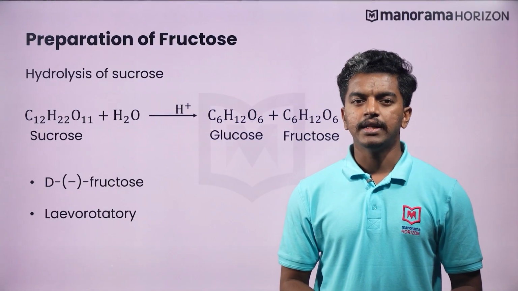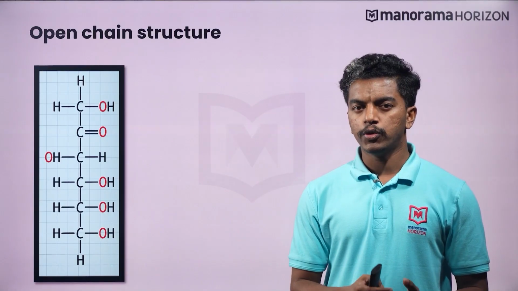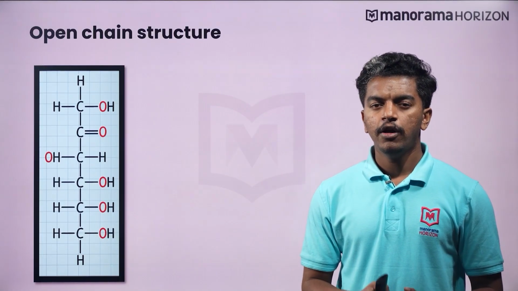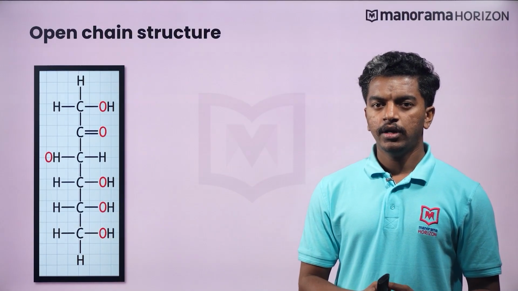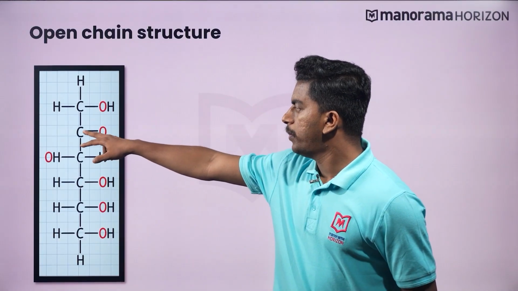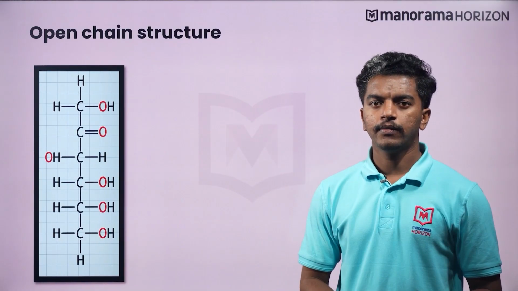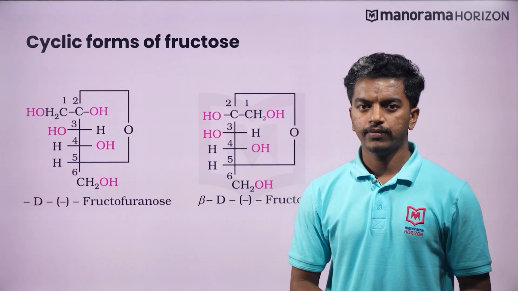Next, we will see the open structure of fructose. Fructose is composed of 6 carbon atoms with a keto functional group at the second carbon. If you look here, you can see the keto group at the second carbon. Hence, fructose is called a ketohexose.